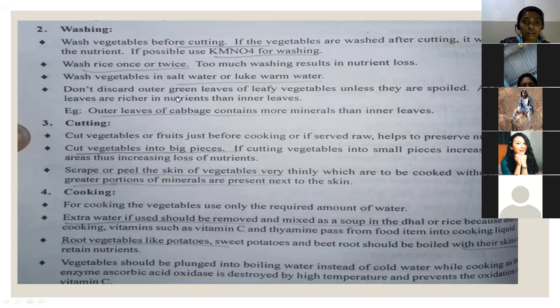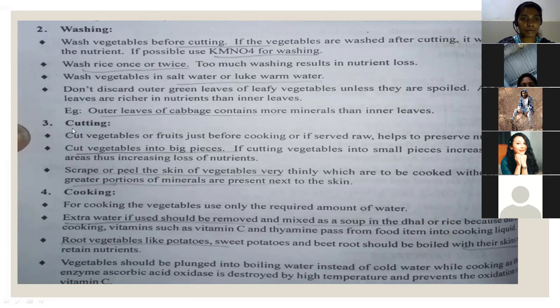Don't discard outer green leaves of leafy vegetables unless they are spoiled, as outer leaves are richer in nutrients than inner leaves. So when we see these green leafy vegetables, outer leaves will be matured and inner leaves will be immature. Outer leaves which are very green and healthy will have high nutrient content. So we should not throw them; if they are not spoiled, we can use them. For example, outer leaves of cabbage contain more minerals than inner leaves. See, this cabbage is there. Outer leaves will have more minerals, so that should not be wasted.